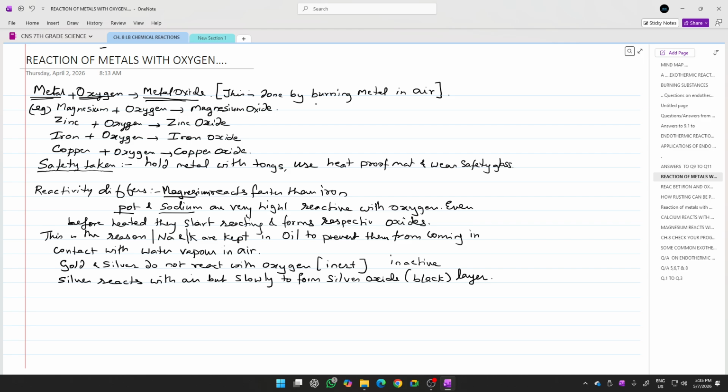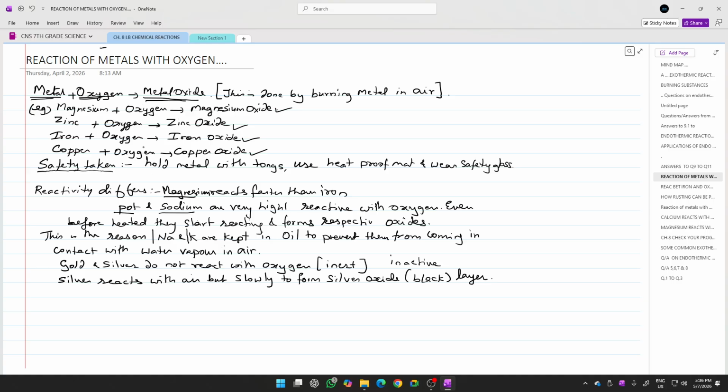Now, metal will combine with oxygen when we are trying to burn the metal in air, because air contains mostly oxygen. So when you burn the metal in air, what happens? The oxygen from the air combines with the metal. Now, suppose you take magnesium and combine it with oxygen, you will get magnesium oxide. And if you try with zinc, you will get zinc oxide. With iron, you will get iron oxide. With copper, you will get copper oxide. So any metal combining with oxygen will give you the corresponding metal oxide.